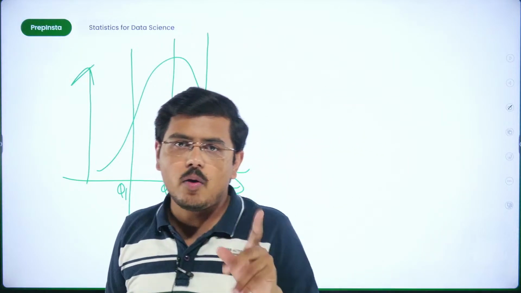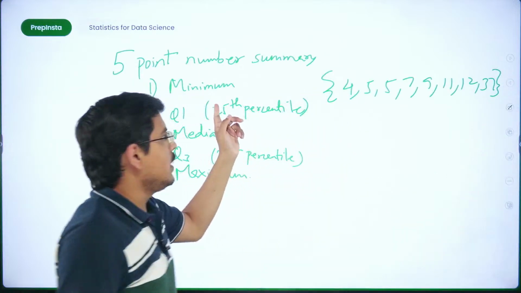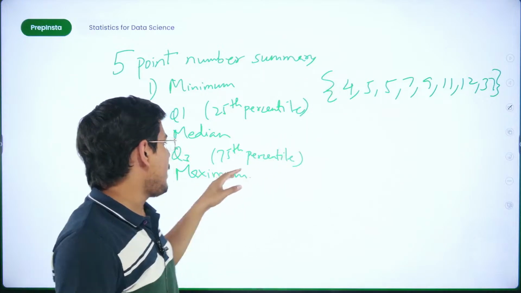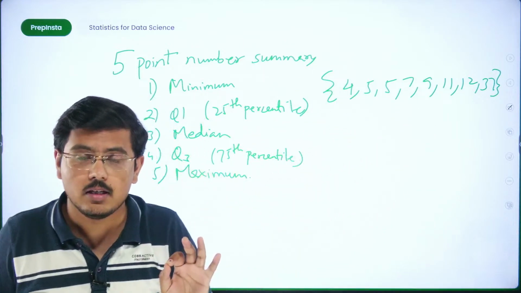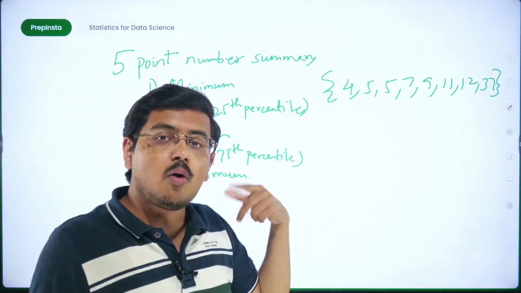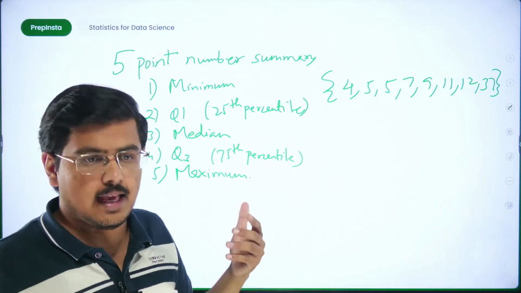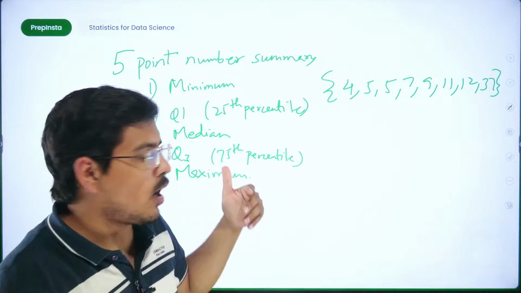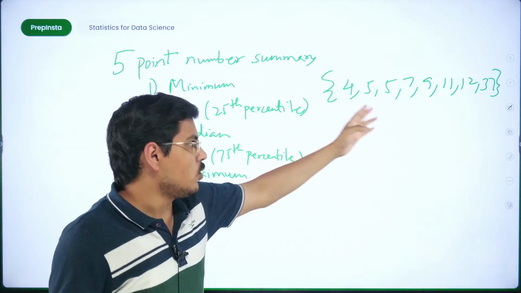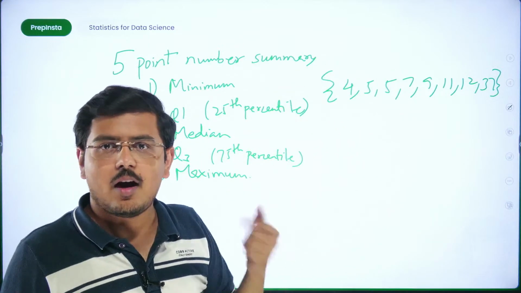Fine. Now interestingly, what we need to calculate is minimum value first of all. In the first eyesight, the minimum value you can see is 4, the maximum you can see is 37. But in this data, there is an outlier which is 37. Now how do you calculate this outlier? How do you figure out what exactly in this particular scenario is an outlier? Just by looking you cannot say it is an outlier. How do you do this?